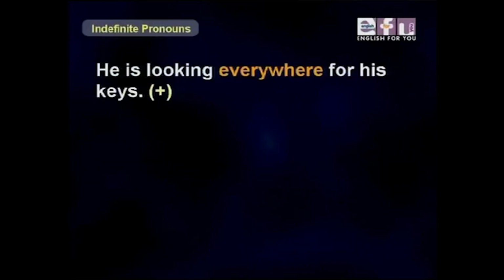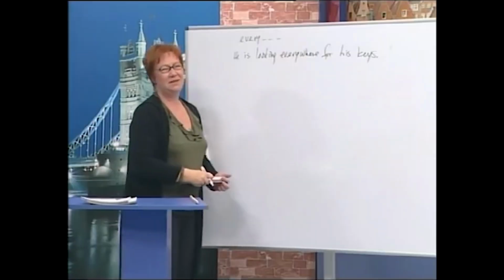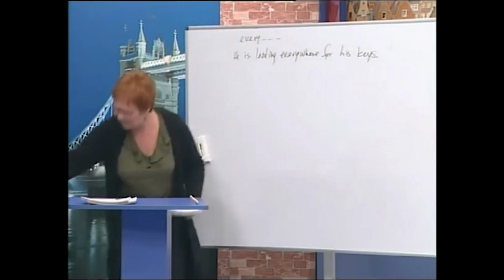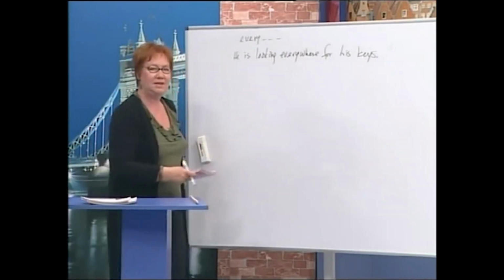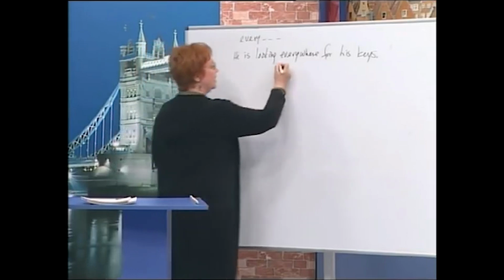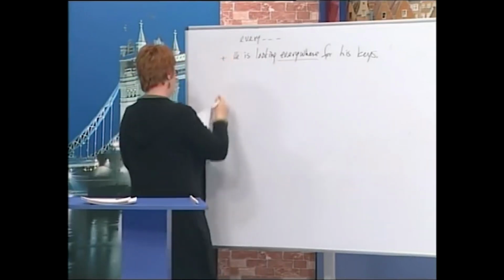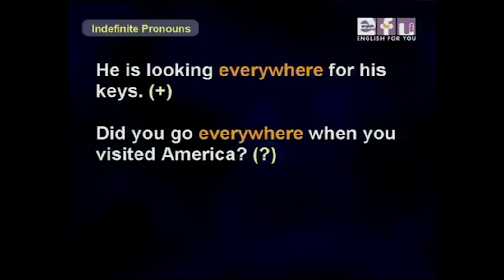Now the last one, of course, is everywhere. So he is looking everywhere for his keys. We do this sometimes. He is looking everywhere for his keys. And then they're in his pocket. This one is positive. Here comes a question.